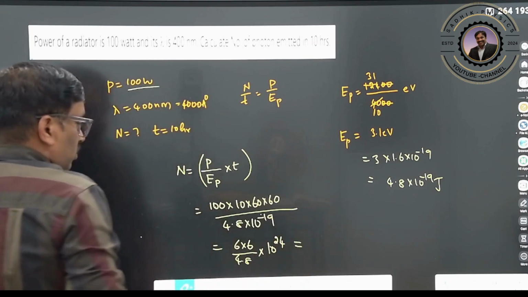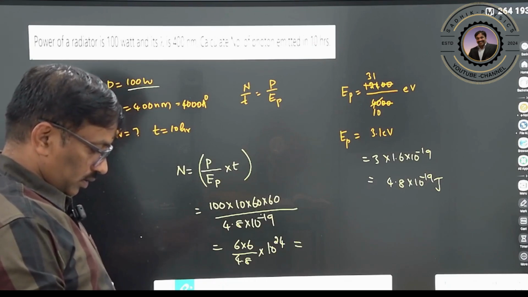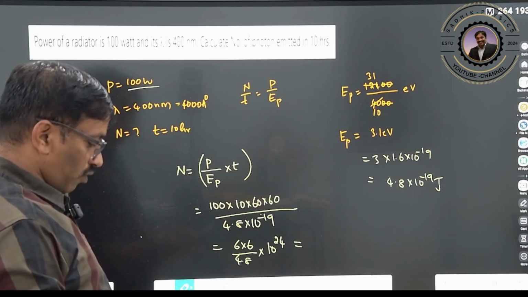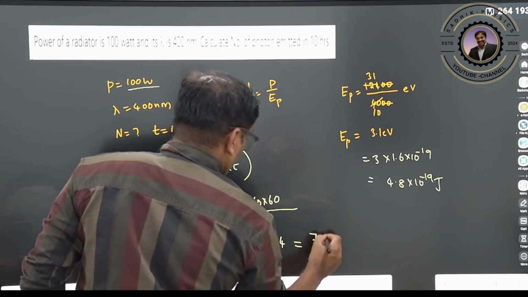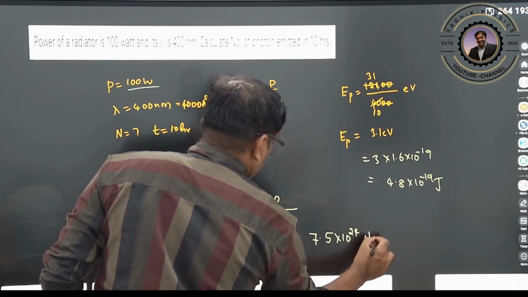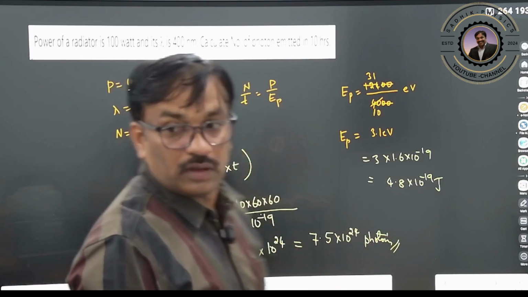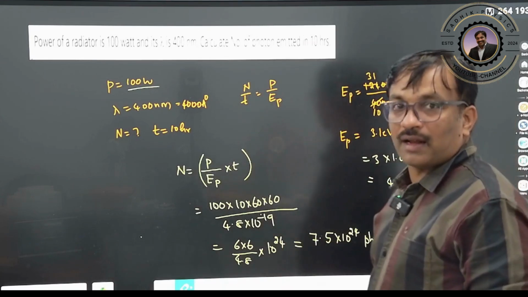Right? So we'll write down 36 divided by 4.8. Therefore it will be equal to 7.5 into 10 to the power of 24 photons. Very huge number. Clear? So in this way you need to calculate it.